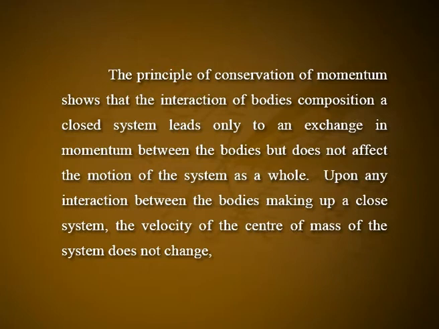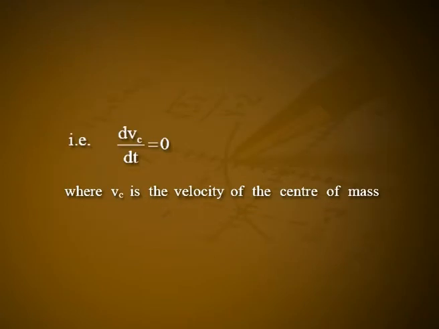Upon any interaction between the bodies making up a closed system, the velocity of the center of mass of the system does not change. That is, dvc/dt is equal to 0, where vc is the velocity of the center of mass. Obviously, the momentum of a system of particles can be represented as the product of the total mass of particles and velocity of the center of mass of the system. P is equal to m into vc.